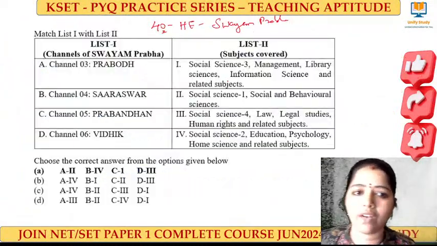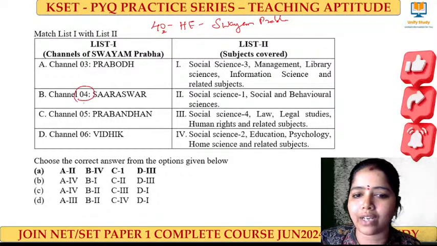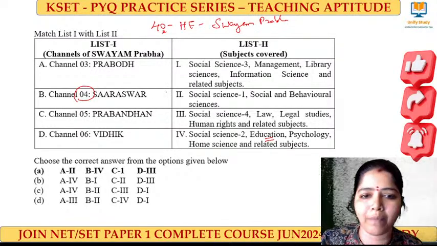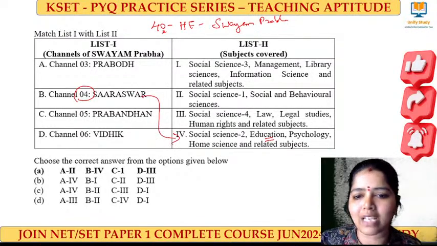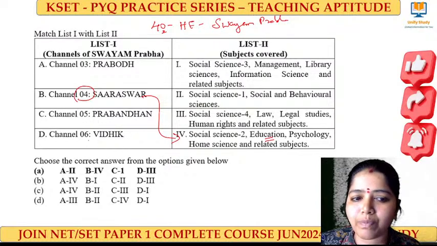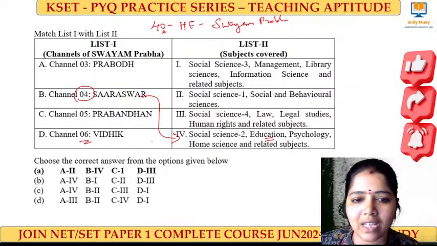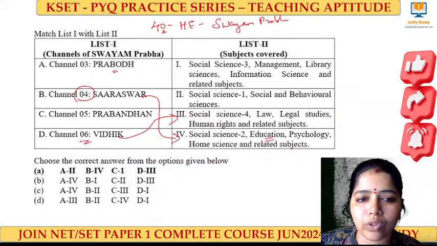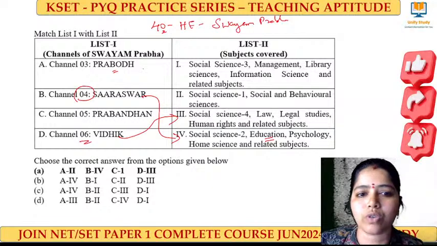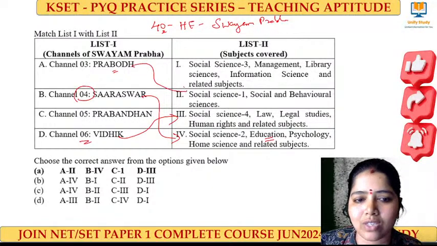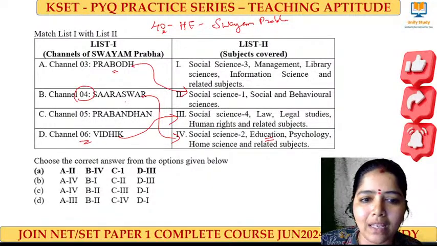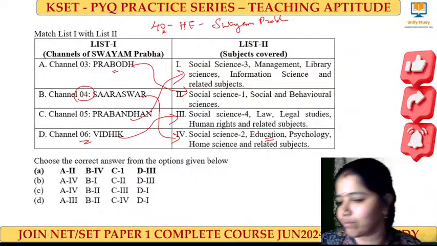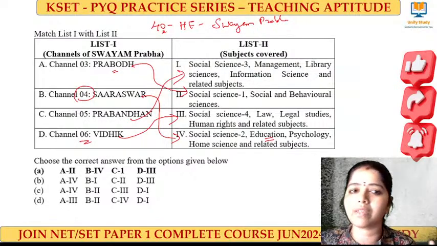If you go now here, you can easily understand channel number 4, it is with respect to education. So B4. Vidik means what? Vidik means law. With respect to law, we have 3. So D3. And then next, Prabodh. Prabodh means what we have told you? It's with respect to social and behavioral sciences. So it's 2. And what is B? B we have done. And C, Prabandhan means management. Clear? So this is how you can remember this Swayam Prabha channel.